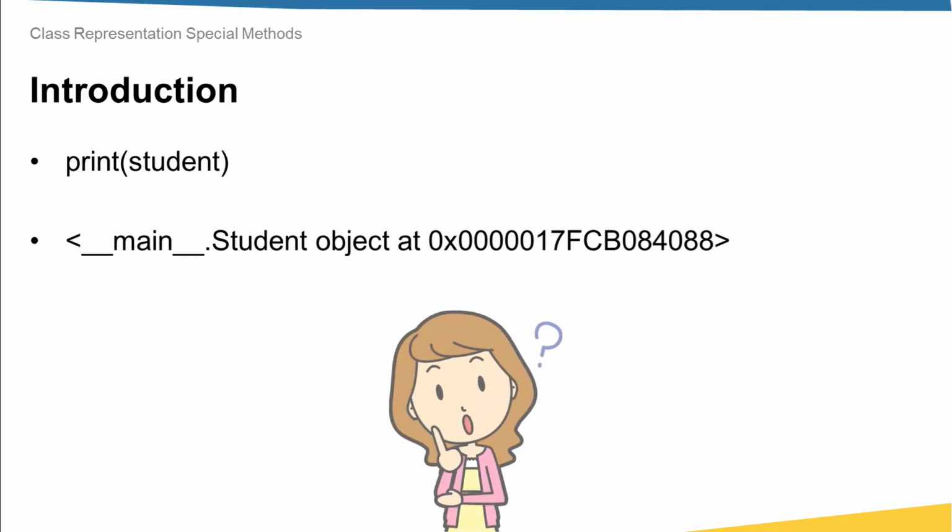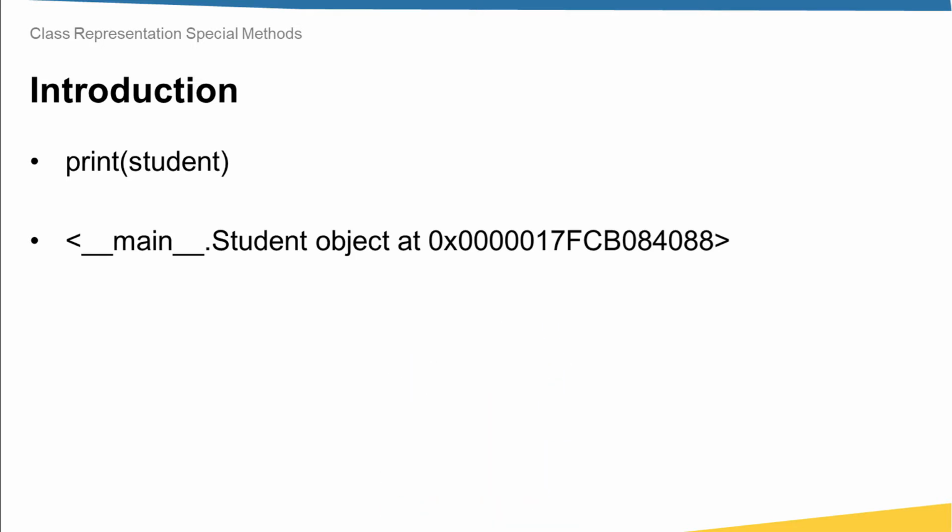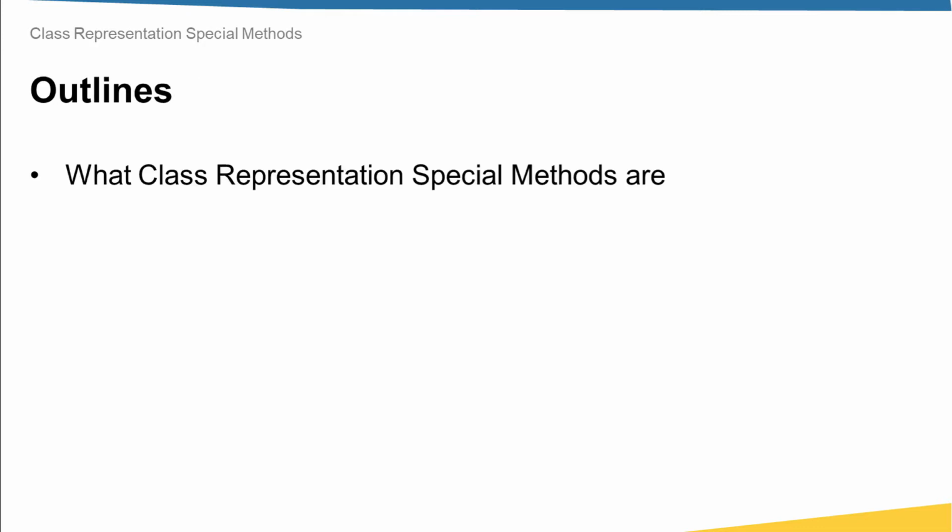How can I, when I print an object from my student class, get clean or representative information, like for example, student ID and student name, let's say. Knowing how to do that and much more will be the topic of this lecture. So let's get started. In this lecture, we will understand what class representation special methods are.